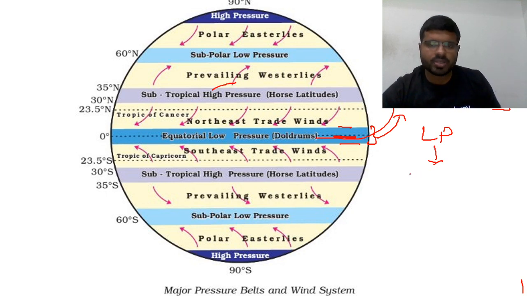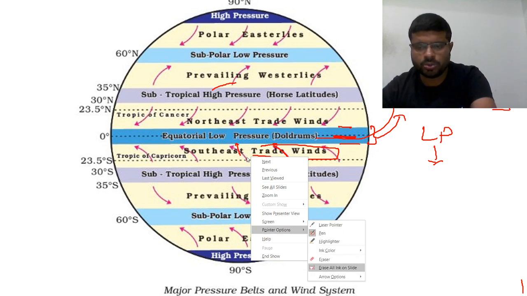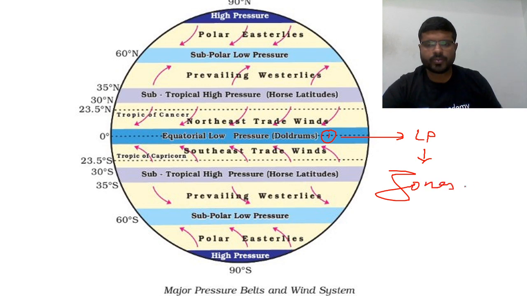Right? Because of this low pressure area, winds are attracted towards it. These global winds are called trade winds. They are attracted towards it. We will be discussing that also now. So as of now, what you need to understand is there is a broad linkage between these two things. Because of the temperature, low pressure is formed. Because of high temperature, winds will be attracted towards it. So these are zones of convergence.